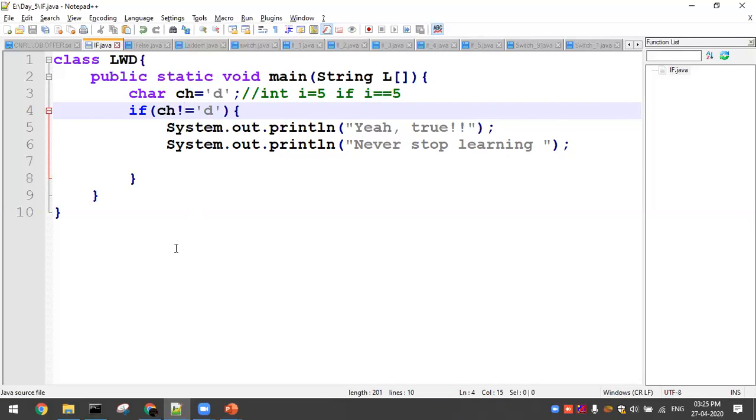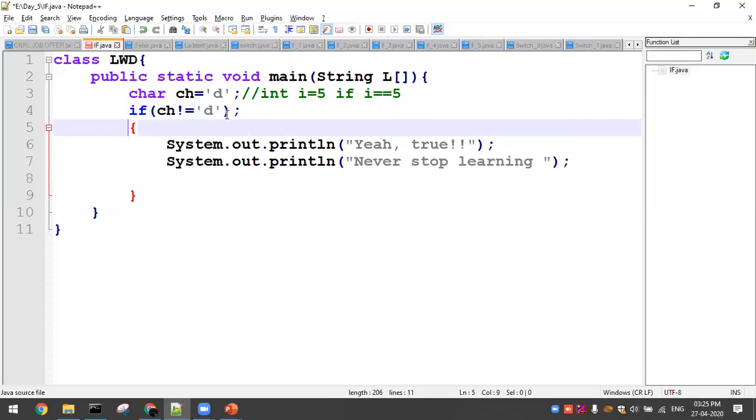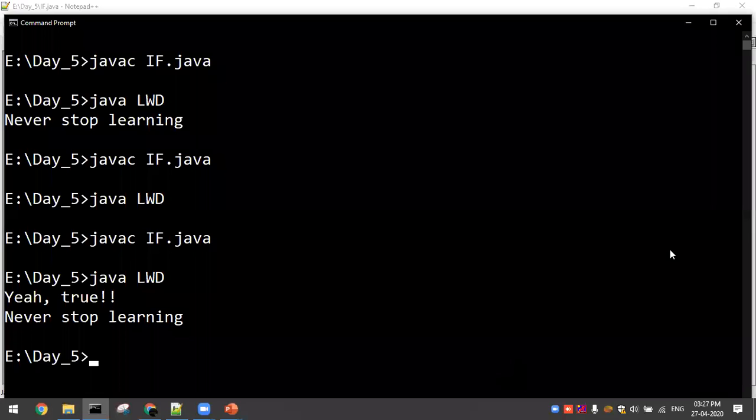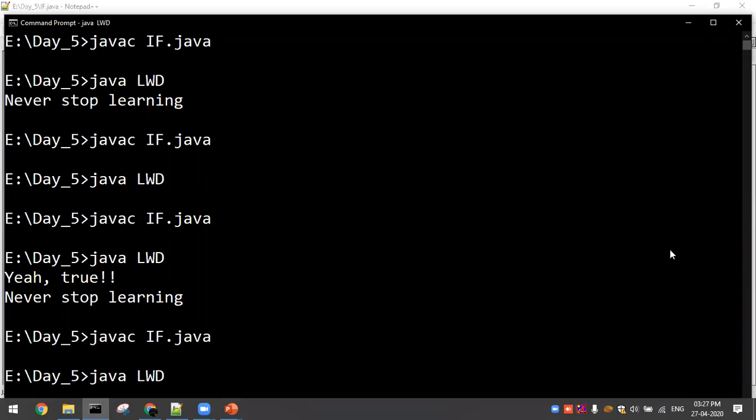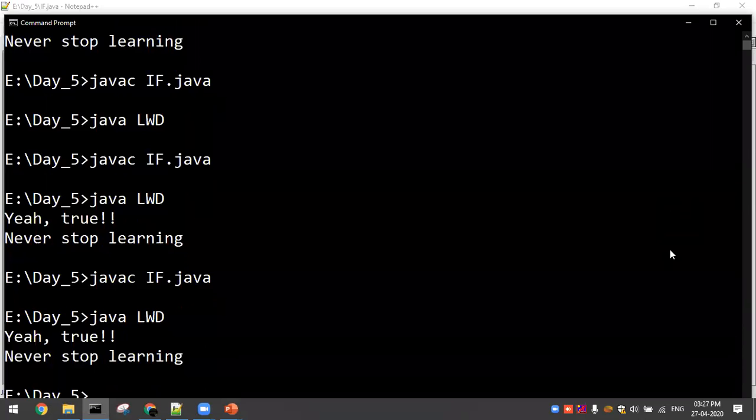Here itself you have one more important logic, called the semicolon, right? Suppose I have mentioned a semicolon, then what will happen? This won't print an error, so you'll be getting an output again: 'true' and 'never stop learning'.